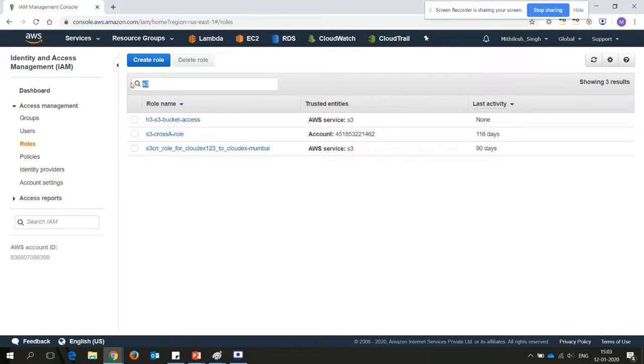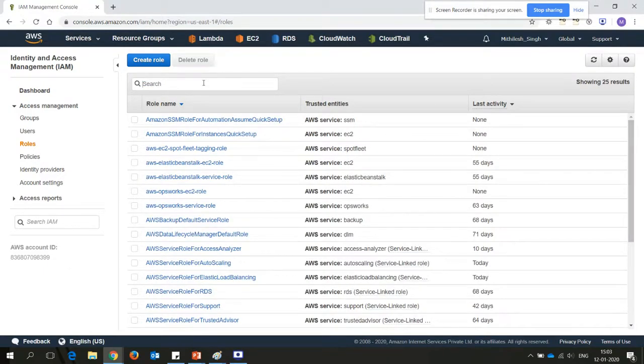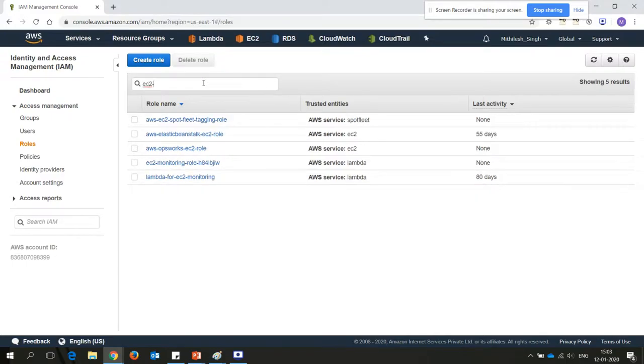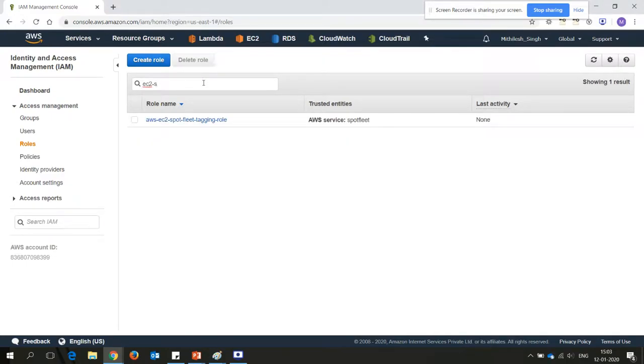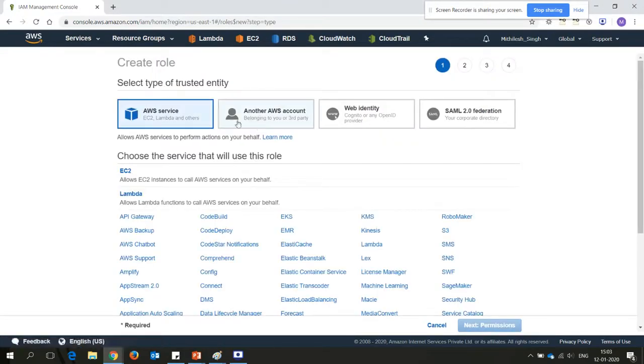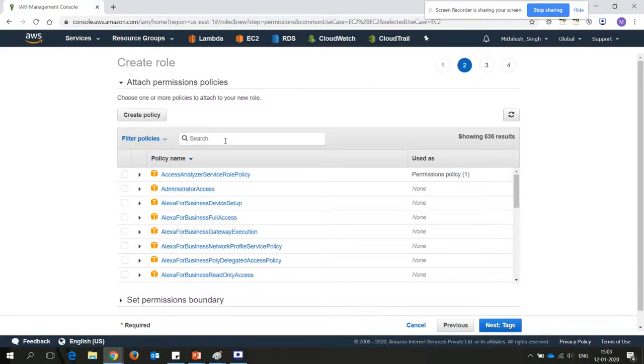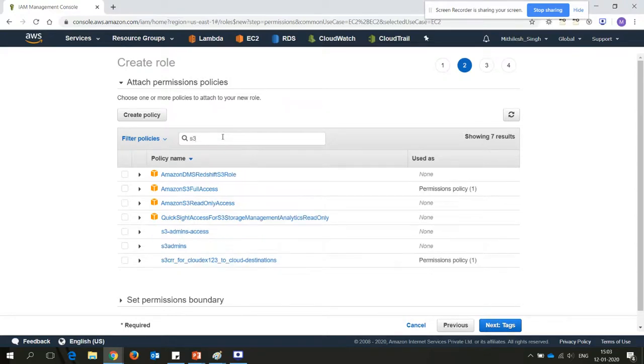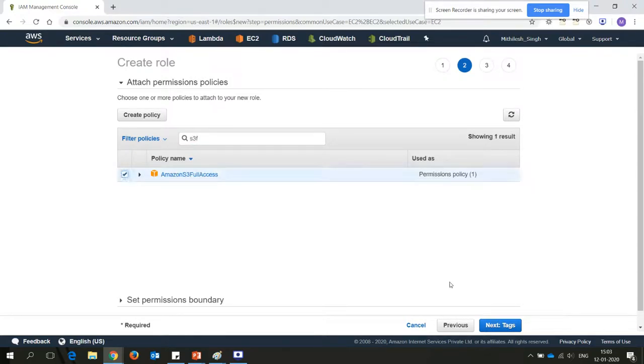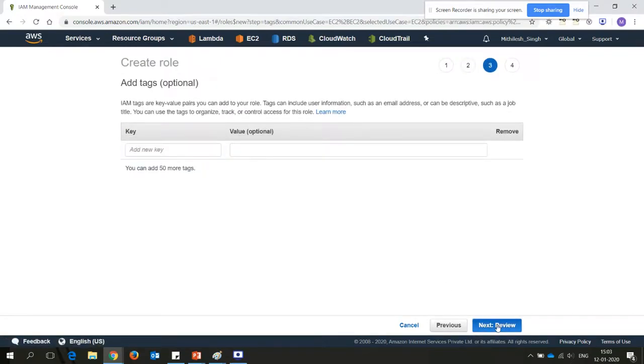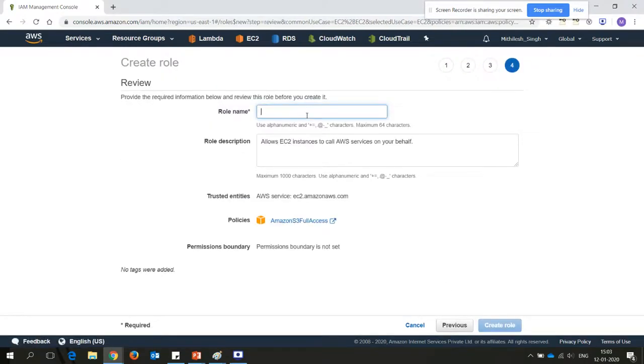I don't know where it is missed. CloudX EC2 S3. Oh, it seems it was not created. Let me create it again one more time. So click here. Okay, select permission S3 full. Keep permission. I'll set a name this time, a very good name like CloudX S3